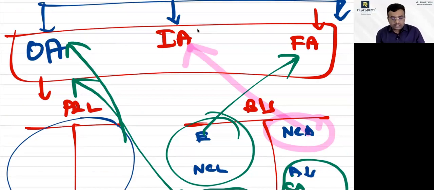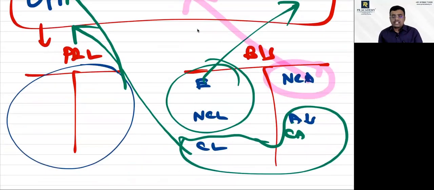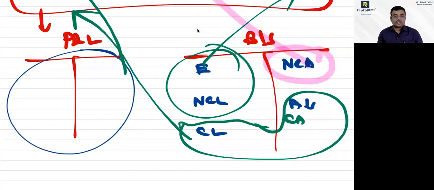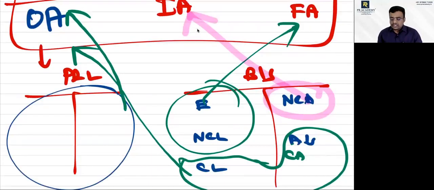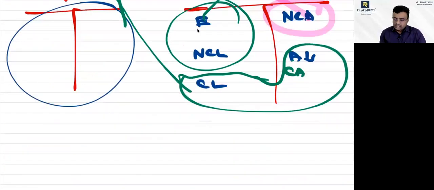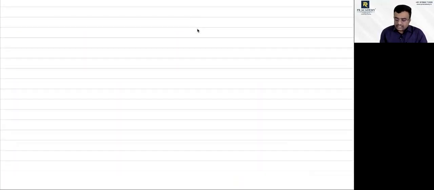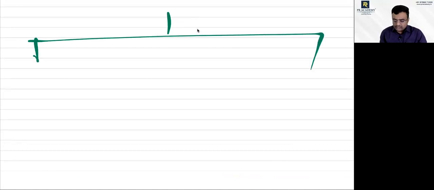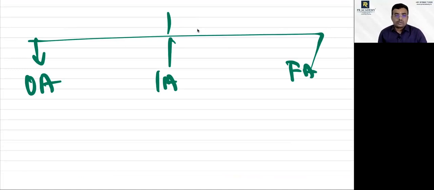Our complete profit and loss account will be used for the purpose of operating activity. Current assets and current liabilities will again be used for operating activities. Non-current assets will go to investing activities. Equity and non-current liabilities will go to financing activity. As I told you, there are three activities: operating, investing, and financing activity.